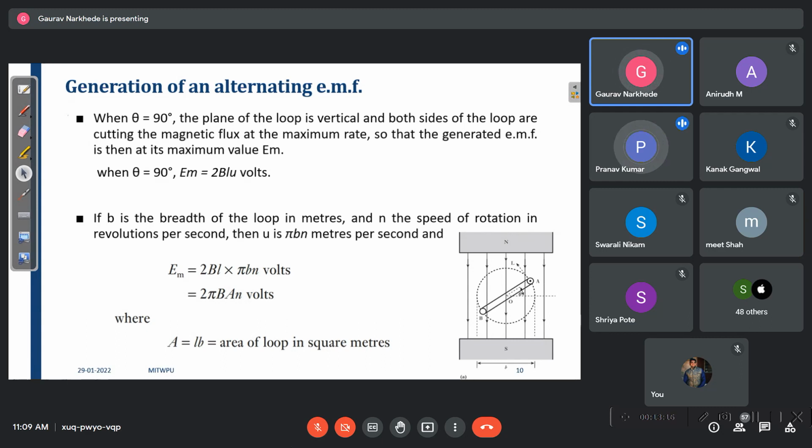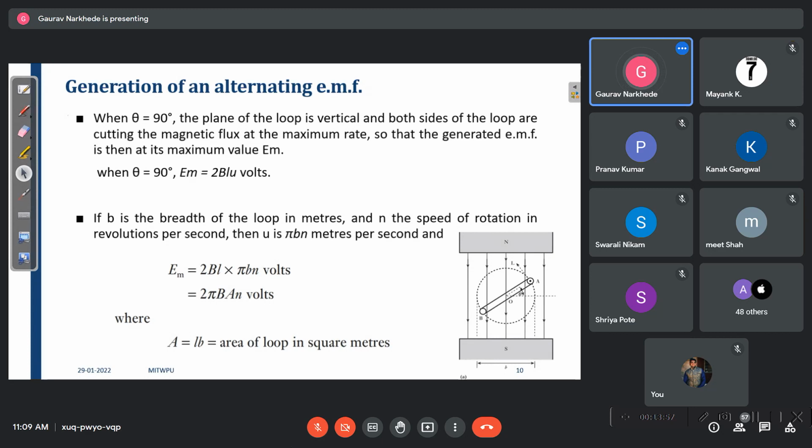Now, you know what? Sir, excuse me, sir. Yes. What is BLU, sir? Yes, BLU, I am coming to that. Can anyone tell me what is BLU? What is B? Magnetic field. Yes, magnetic field. But how can we measure it? That is your magnetic flux. L is what? Length. Length of the rod. B is what? Breadth. So can you find the area? Yes, sir. And what is U?